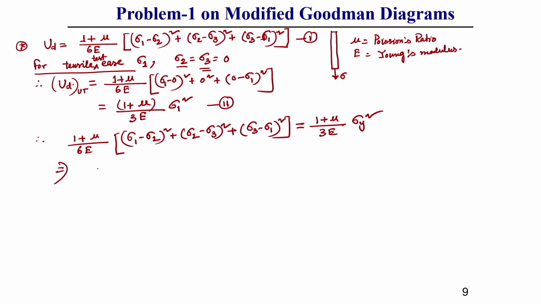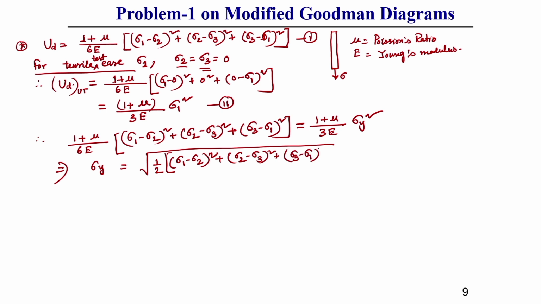So, I am writing directly here, sigma y equal to the square root of half into (sigma 1 minus sigma 2) square plus (sigma 2 minus sigma 3) square plus (sigma 3 minus sigma 1) square.